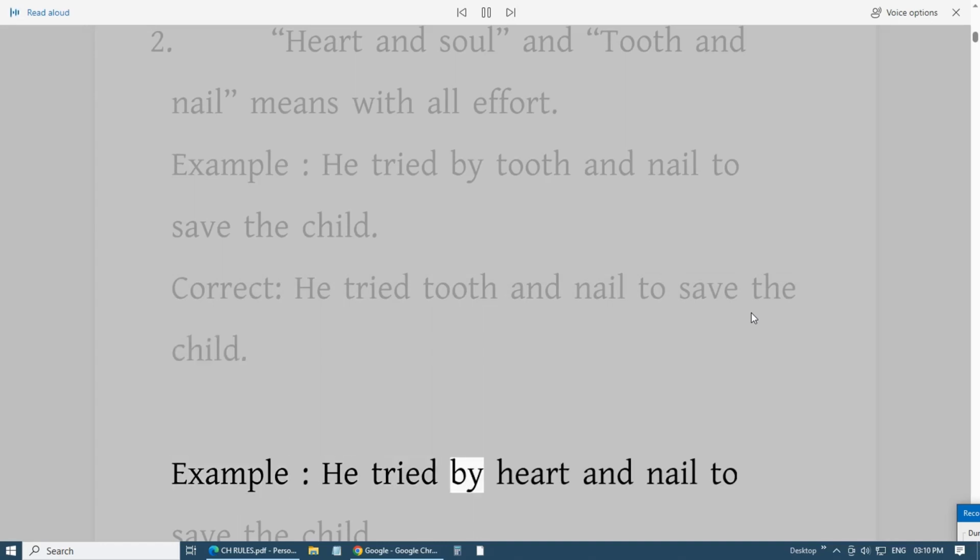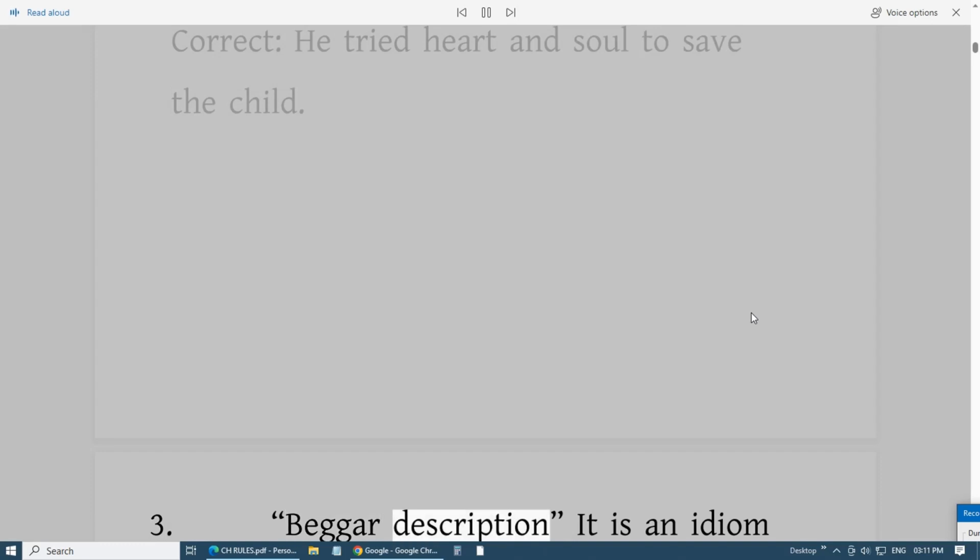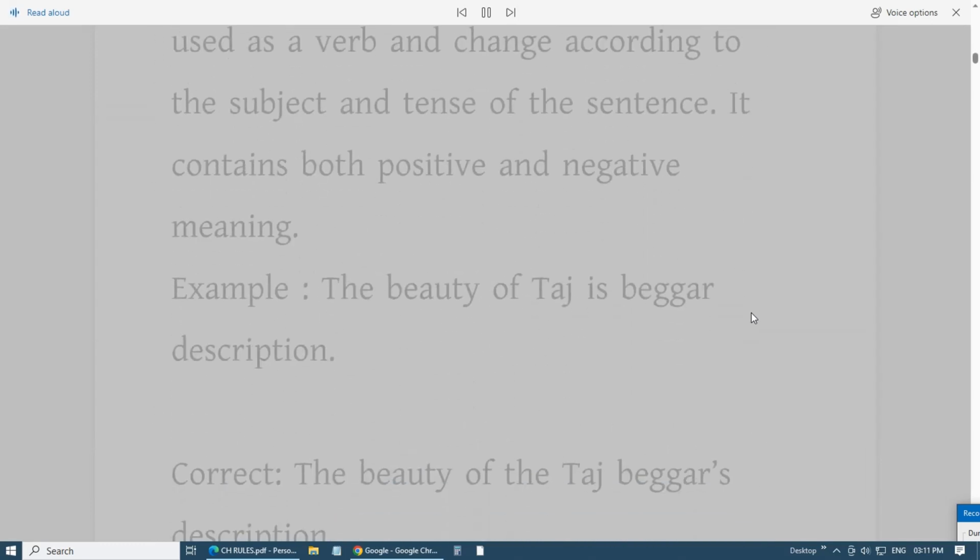Example: He tried by heart and nail to save the child. Correct: He tried heart and soul to save the child. 3. Beggar description. It is an idiom used as a verb and changes according to the subject and tense of the sentence. It contains both positive and negative meaning. Example: The beauty of Taj is beggar description.